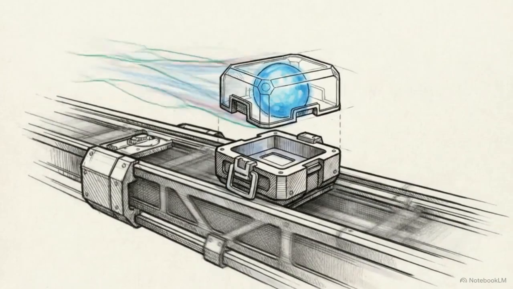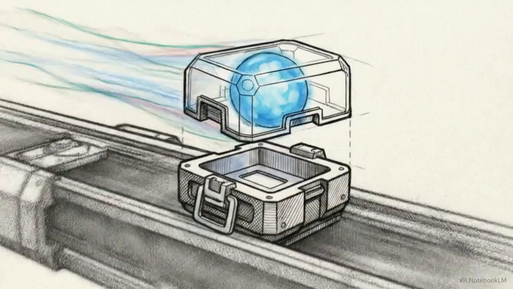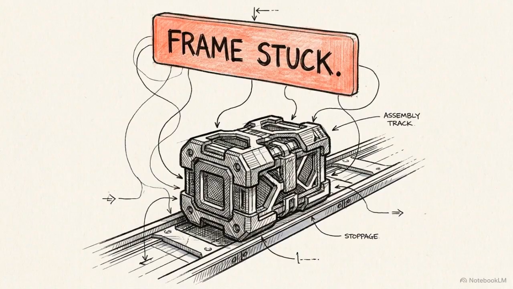Imagine a piece of digital information moving down an assembly line, ready to be sent across your network. Suddenly, it hits a wall. The entire process stops cold. A critical piece of routing information is missing, and without it, no data can move forward.